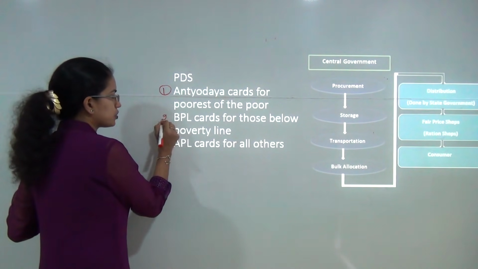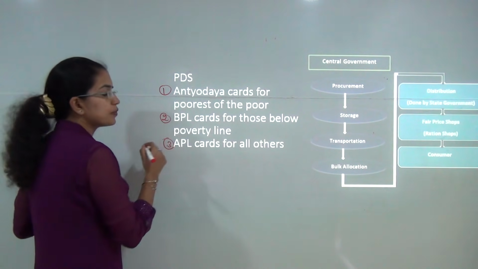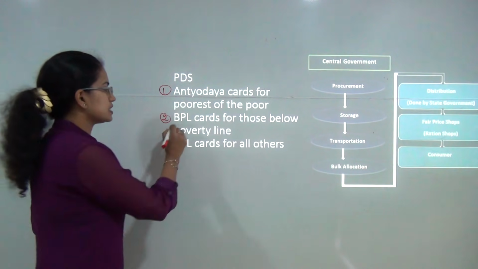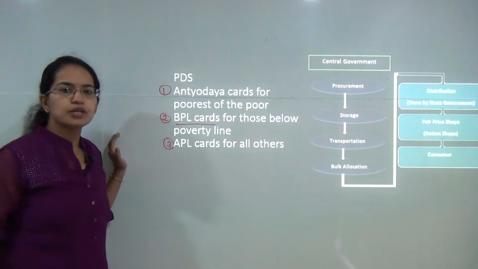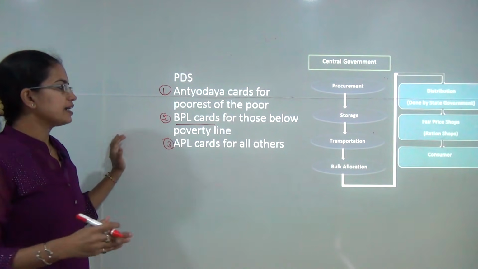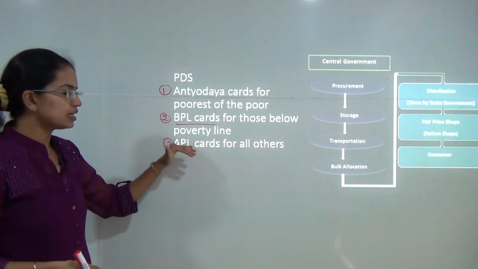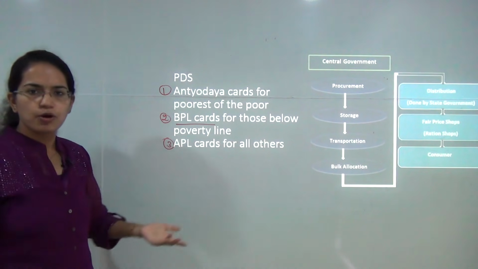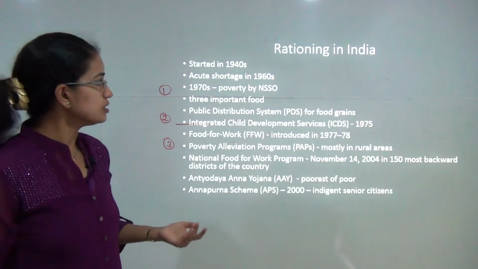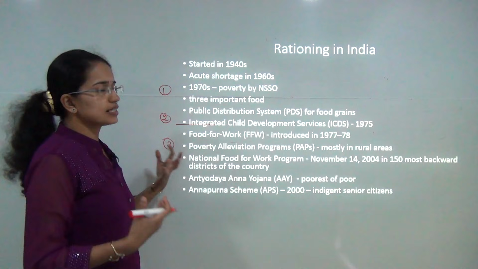First is the Antodaya Yojana, that is for the poorest of the poor. The next is the BPL cards, that is below poverty line cards, and all those who do not fall in the above two categories will be allocated the APL card, that is the above poverty line cards. Now, how has rationing been done in India?